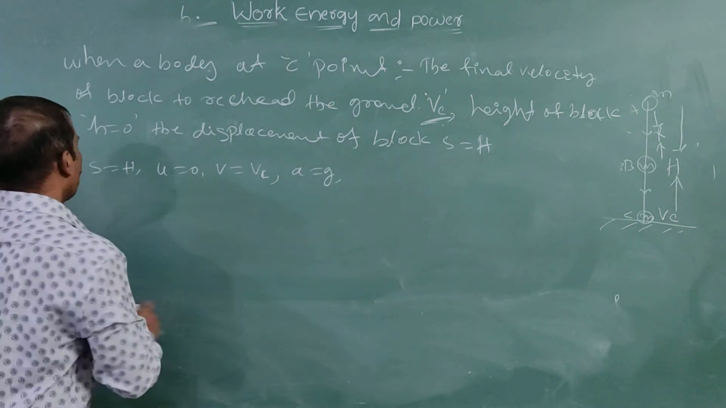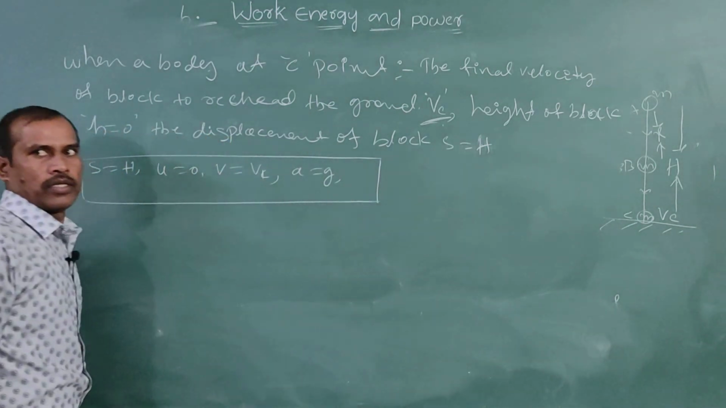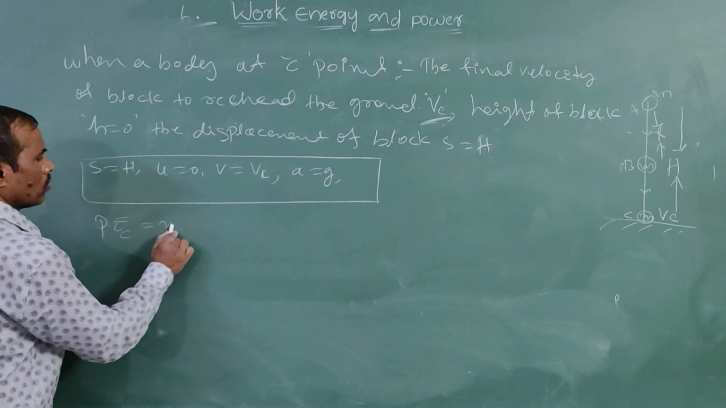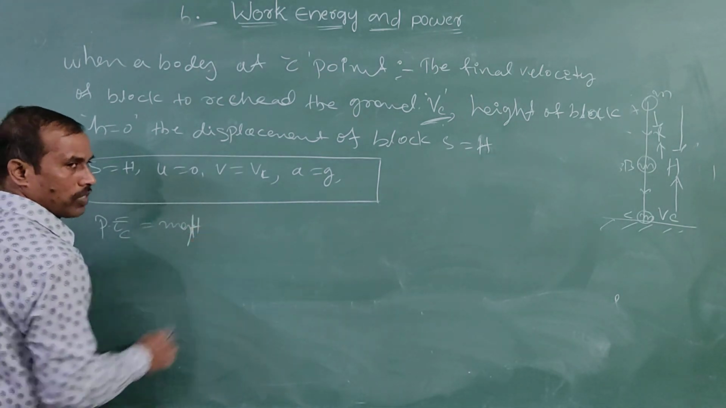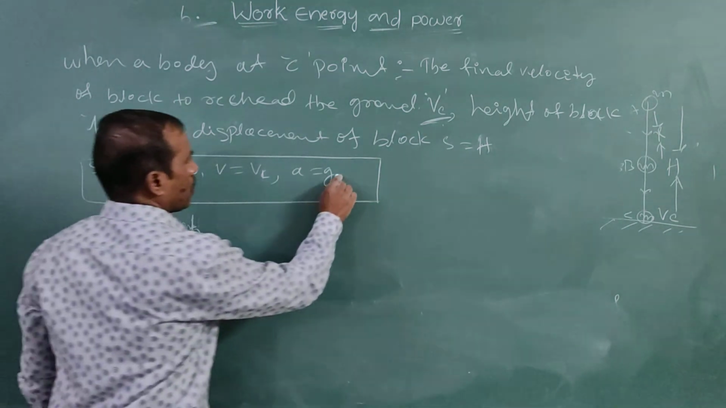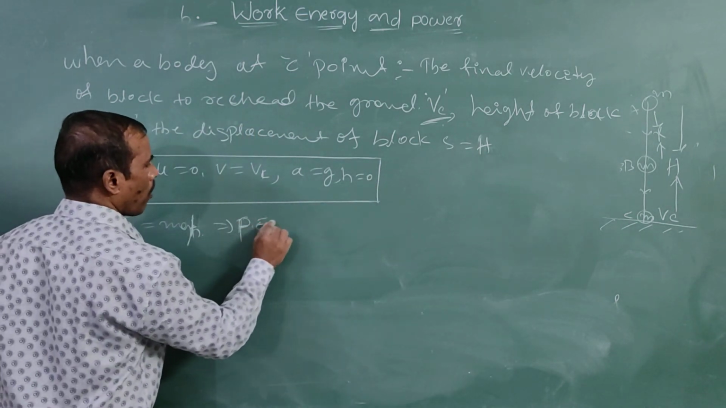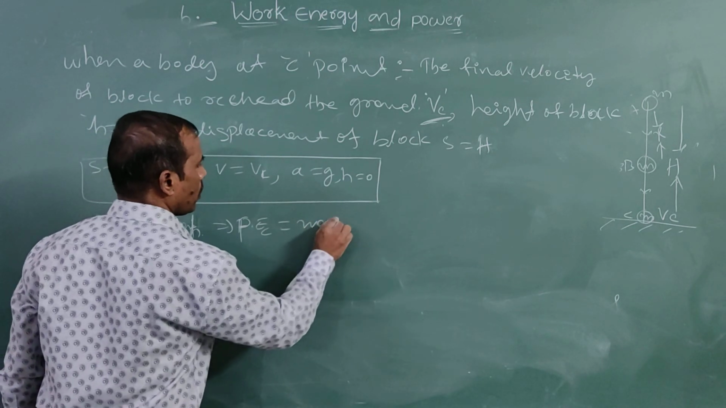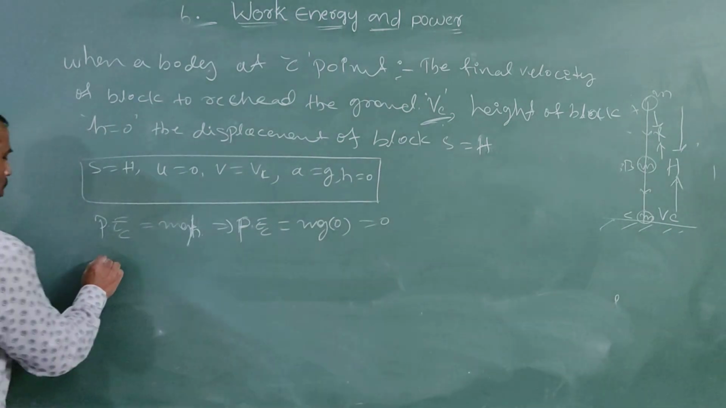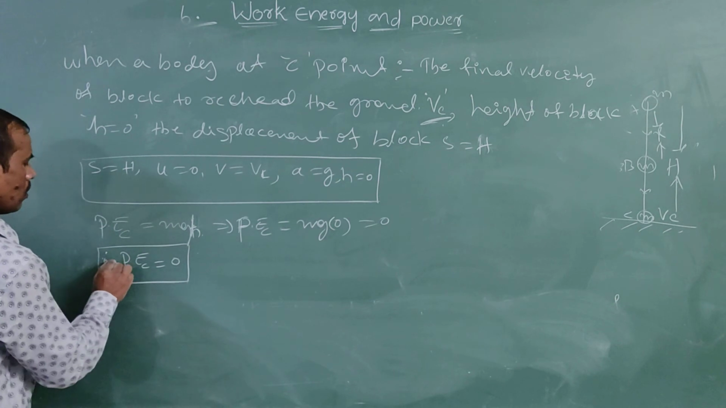This is the C point. The potential energy at C point is equal to mgh, where h is equal to 0. Now simplifying, the potential energy at C point is equal to mg into 0, that is equal to 0. So finally the potential energy at C point is equal to 0.